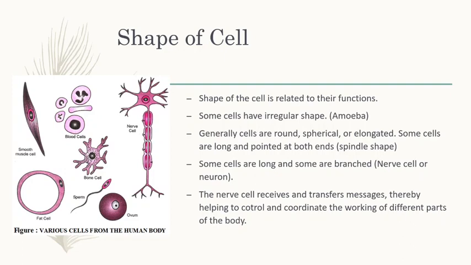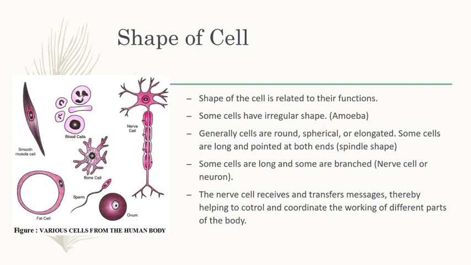Correct, no? In the amoeba, we already studied that amoeba has no definite shape. And about the pseudopodia also we studied in the 7th standard. So some cells have irregular shape. Example, amoeba has no definite shape.